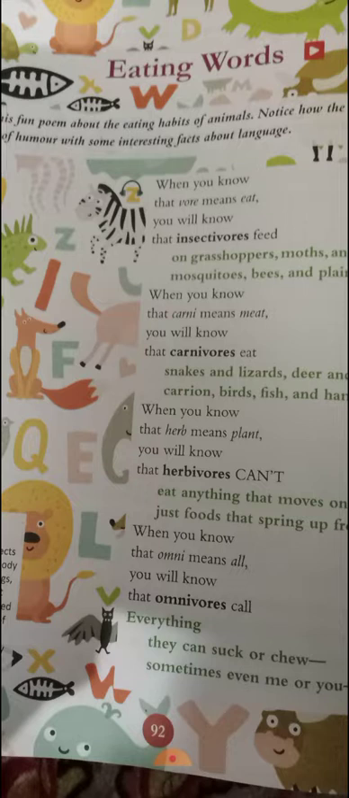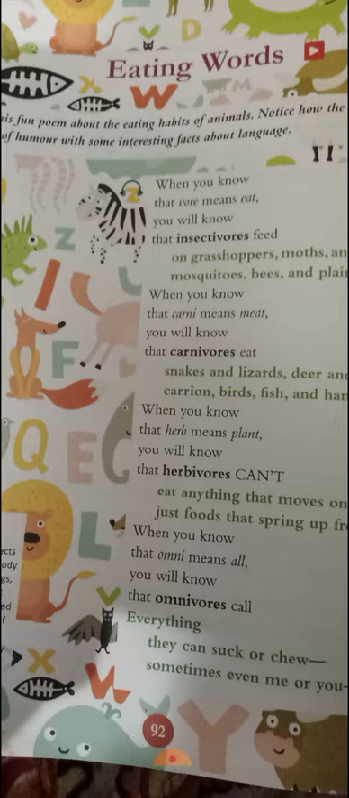When you know that carni means meat, you will know that carnivores eat. Children, as you know that carni means meat, and you also know that carnivorous animals eat flesh, flesh of dead animals, flesh of deer, flesh of lizard. So in the last two lines she's saying, you will know that carnivores eat snakes and lizards, deer and lamb, carrion birds, fish and ham.